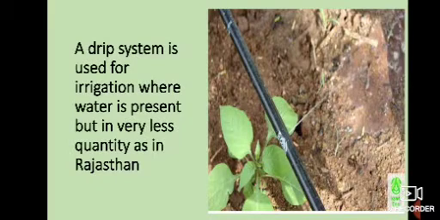This is the drip system. The drip system is used for irrigation where water is present but in very less quantity, as in Rajasthan. It is used to drip water only to the roots of the plant. So watering the plant at the root only is called the drip system.